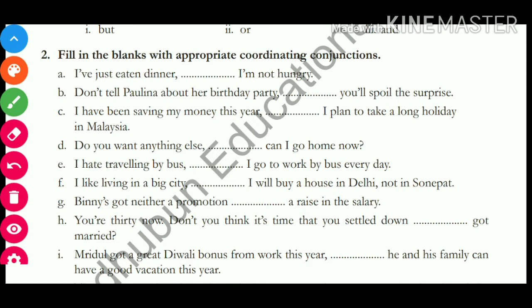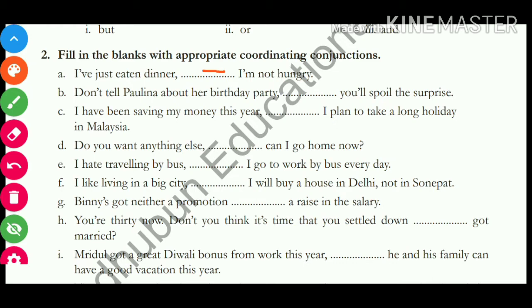Fill in the blanks with appropriate coordinating conjunctions. You have to fill in the blanks with coordinating conjunctions. We'll take the first three and the rest will be solved by you. I have just eaten dinner dash I'm not hungry. So what can you write over here? I have just eaten dinner so I am not hungry. मैंने अभी खाना खाया इसलिए अब मुझे भूख नहीं है. Okay, this is how it works.